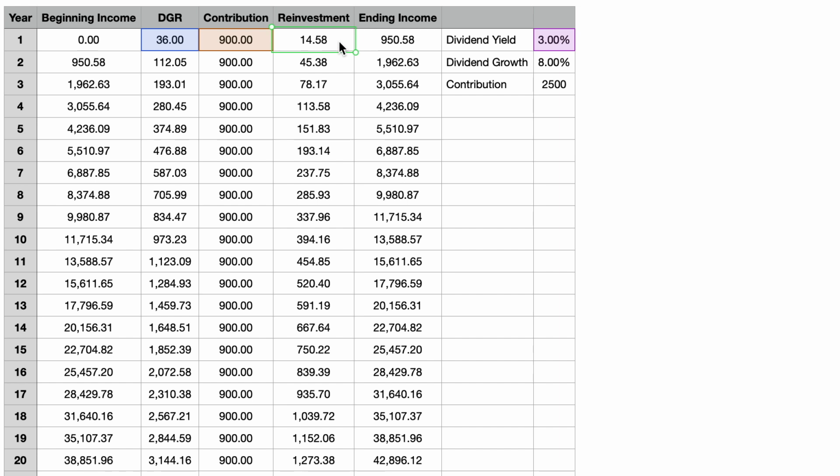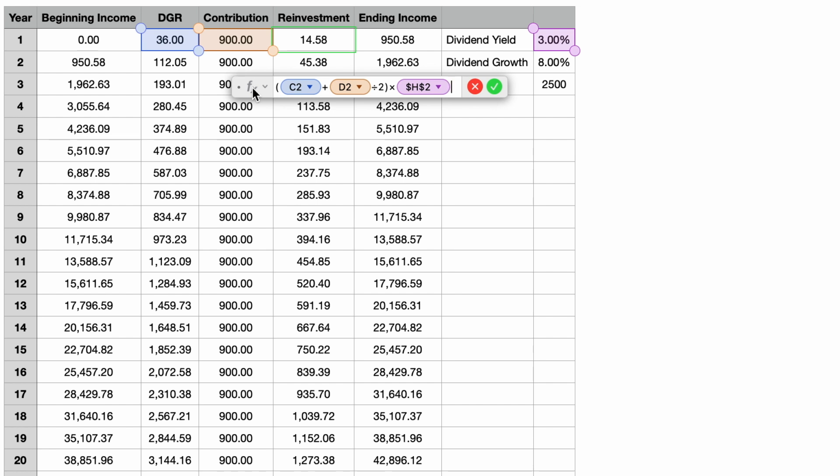The next part is the dividend income generated through dividend reinvestment. And for year number 1, I am forecasting $14.58 of additional dividend income as a direct result of reinvesting dividends. This amount is computed as follows. I take the beginning dividend amount for the year, and I add the dividend income from the dividend growth and half the dividend income from the contributions to the portfolio. Since we are making monthly contributions into the portfolio, they will likely not generate the full $900 of annual dividend income in the first year.